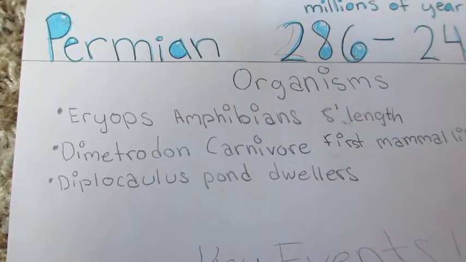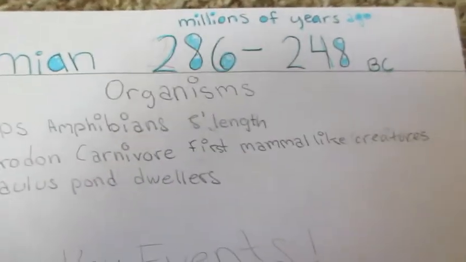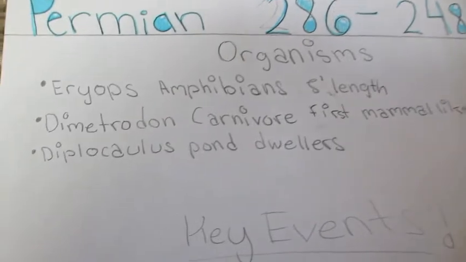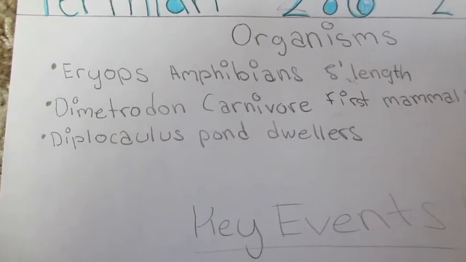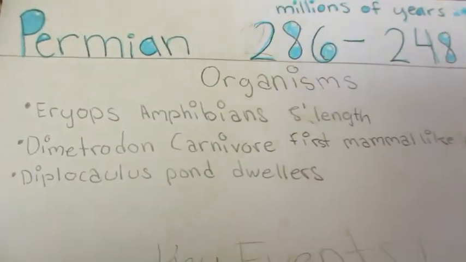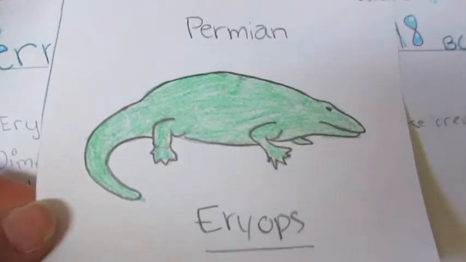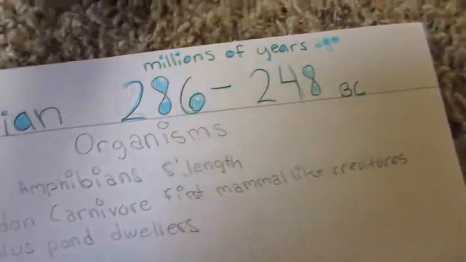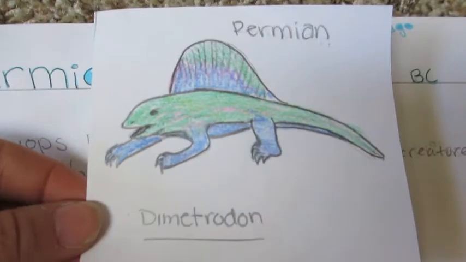The Dimetrodon, a carnivore, it was the first mammal-like creature, and the Diplocolus, the pond dwellers. The Europs could have looked like this. The Dimetrodon may have looked like this.